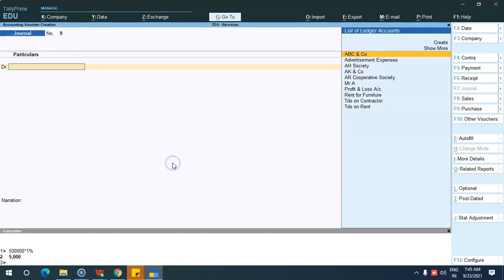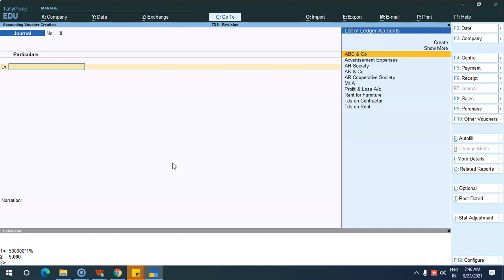One more type of transaction related to TDS is where you receive a bill in which some of the amount is applicable for TDS and the rest of the amount is not applicable for TDS. For example, if you are receiving a 5 lakh bill, in which 4 lakh 50,000 is related to TDS deduction, the balance 50,000 is not applicable for TDS.